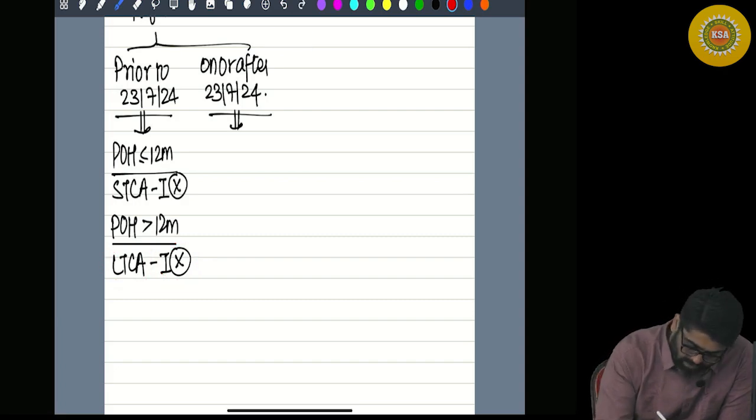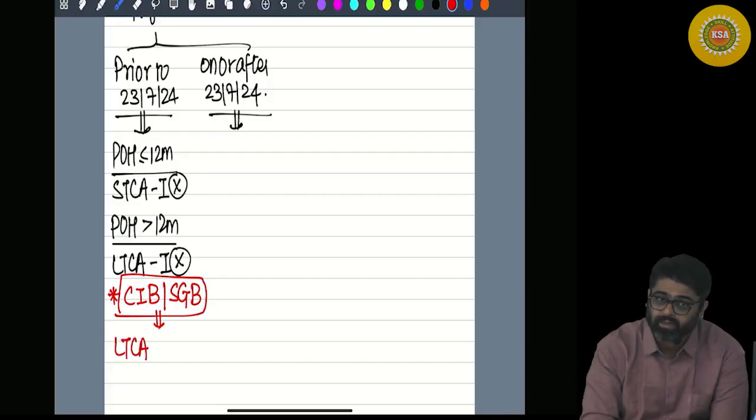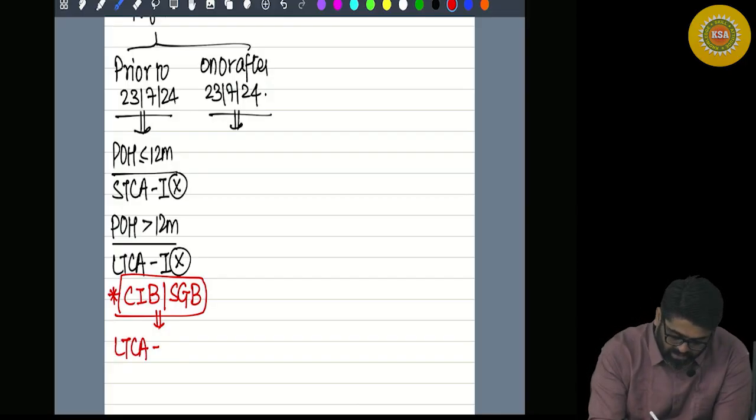But here I am writing a note: if capital indexed bonds or sovereign gold bonds are long term capital assets, meaning their period of holding is more than 12 months, then there you used to get the indexation.